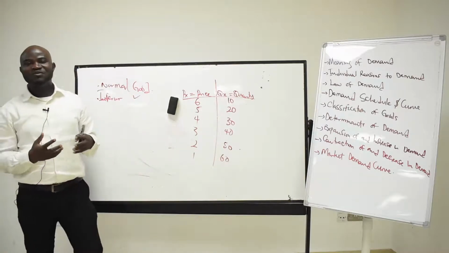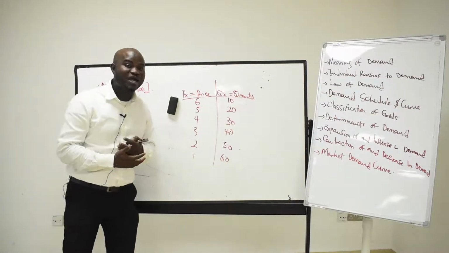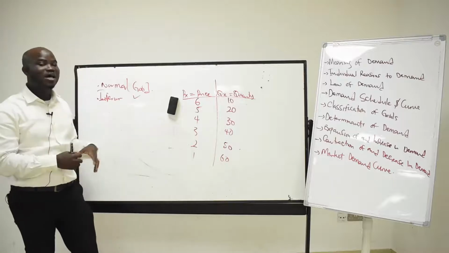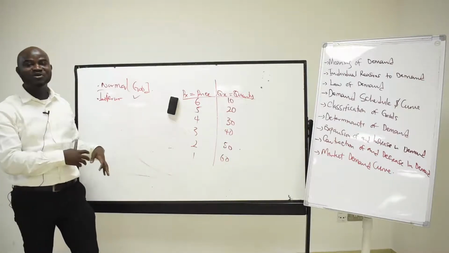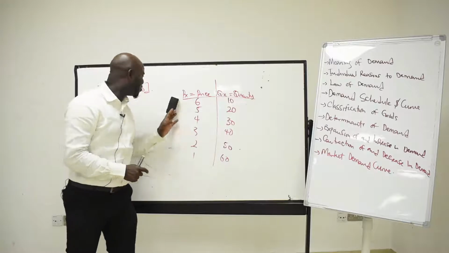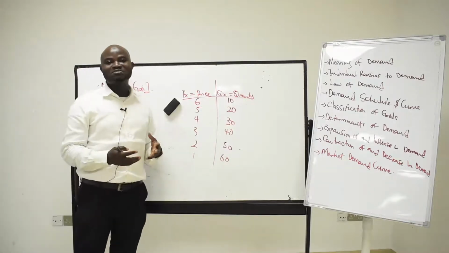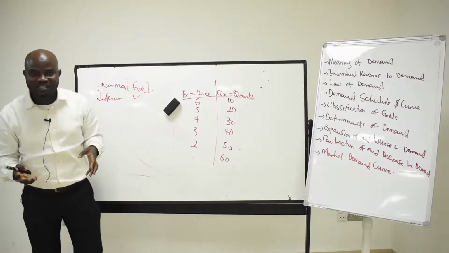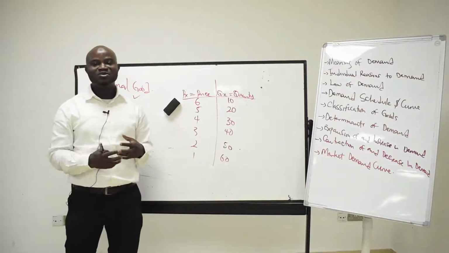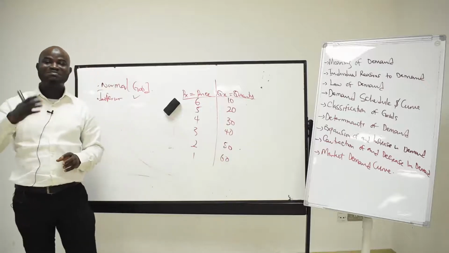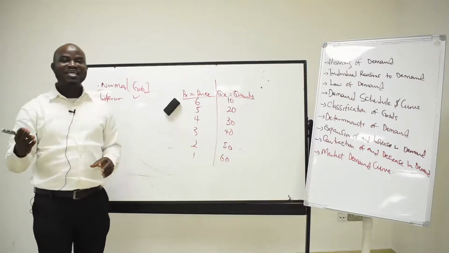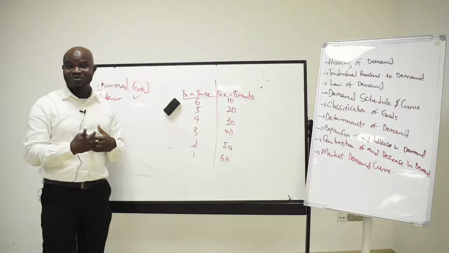When the income of the consumer increases, you are expected to buy more of that product, but here the quantity demanded decreases. At this point we call it inferior goods. Somebody staying in a 2-bedroom apartment, collecting 250,000 as a salary, whose salary is increased from 250,000 to 500,000, is expected to move to a 3-bedroom apartment, but instead moves to a room and parlour.